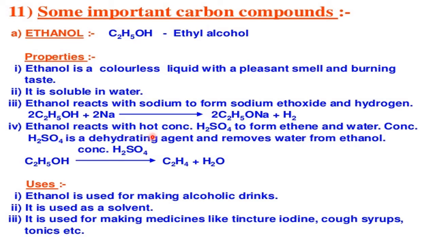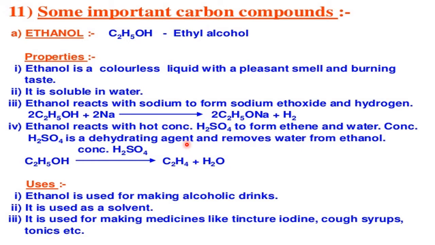Ethanol reacts with hot concentrated sulfuric acid to form ethene and water. Here, the role of concentrated sulfuric acid is as a dehydrating agent. Dehydrating agent means it favors the removal of water molecules. Hydrate means adding water; dehydrate means loss of water.